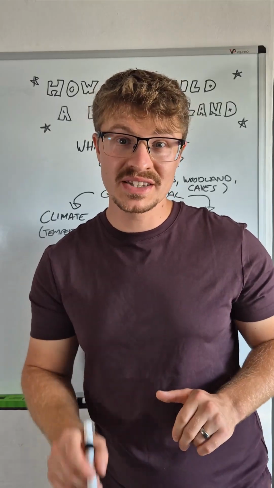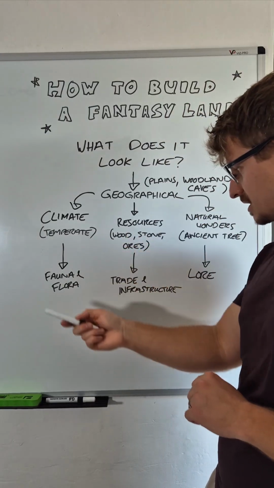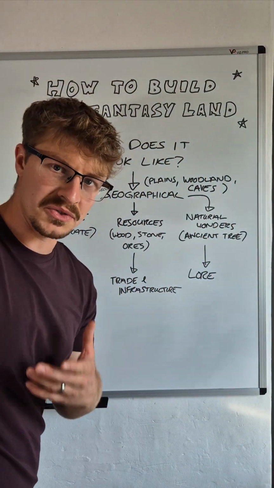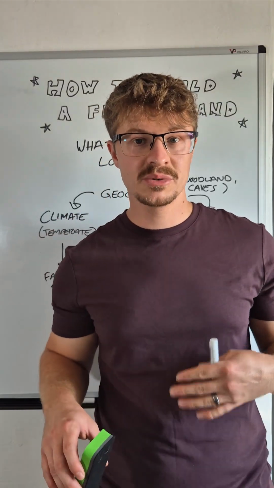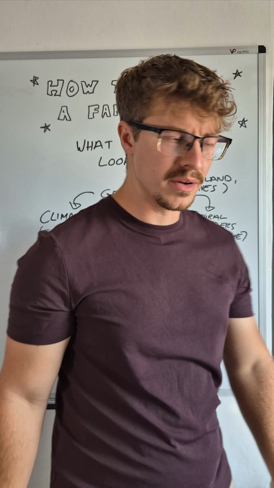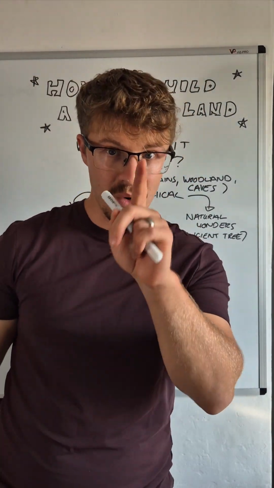With all that information, we can go into even further detail. Climate leads into fauna and flora, resources leads into trade and infrastructure, and natural wonders leads into the lore of the world. Now you're thinking, Elliot, this is really, really simple. This is like a spider diagram that just gets narrower and narrower into finer detail. Hold on. Sound effects added. I have one more trick up my sleeve.